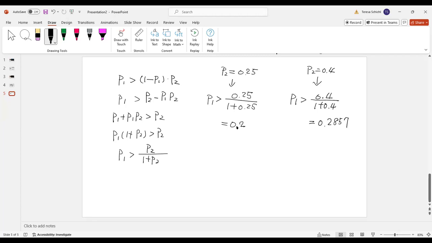That is the same idea, because P1 has the advantage of starting first. So if B's probability of making the basket is 0.4, then A has to have at least about 29% to make the basket in order to win the game. All right, that's it.